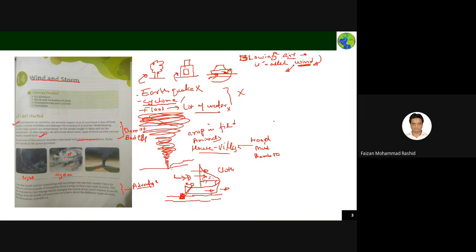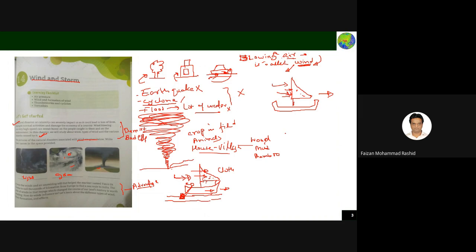Such type of boat you may have seen. Boats are like this in the olden age, and there used to be big size cloth on the boat, so that wind comes and strikes this cloth, and the boat will move like this one.